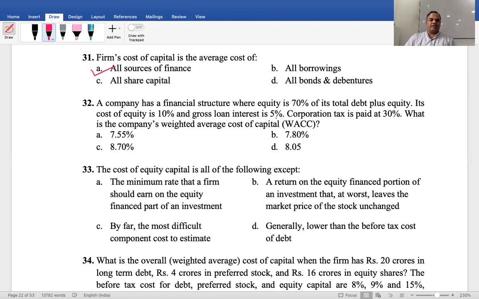Interest on debt fund: 5 into (100 minus 30)%. Right? So 70% of 5, how much? 3.5. Multiply with the proportion. What about the proportion? 70% for equity, 30% for debt.